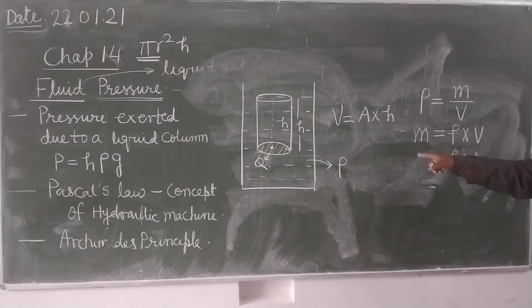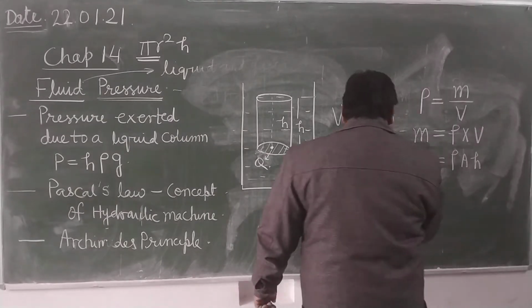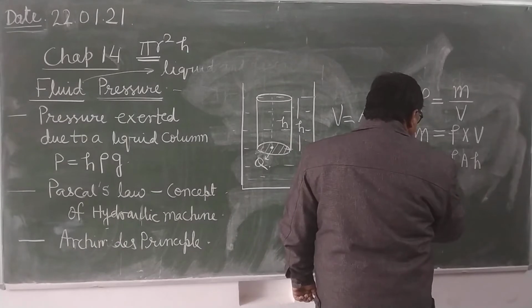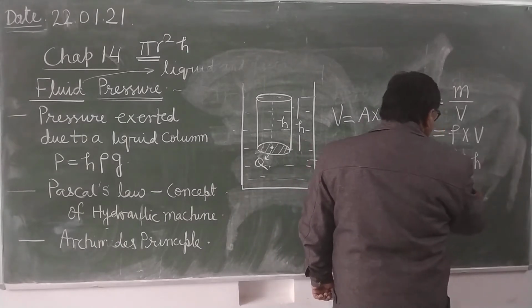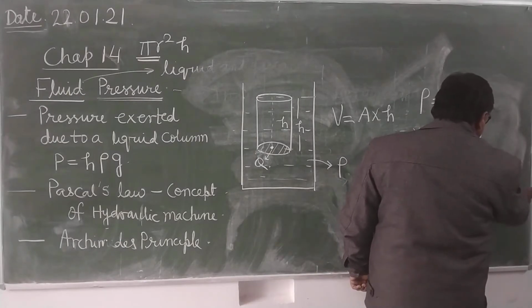Weight equals M into G. So W equals rho into A into H into G.